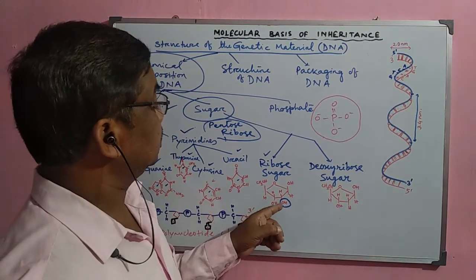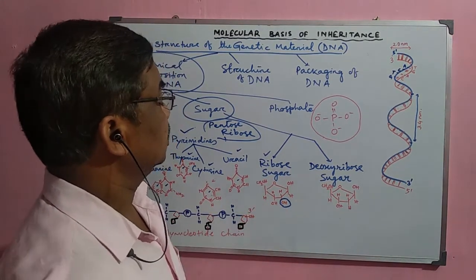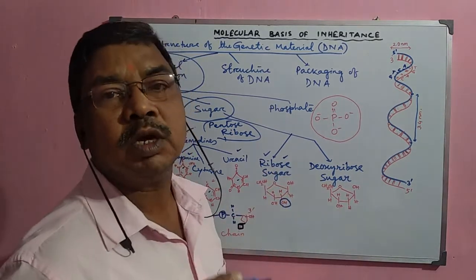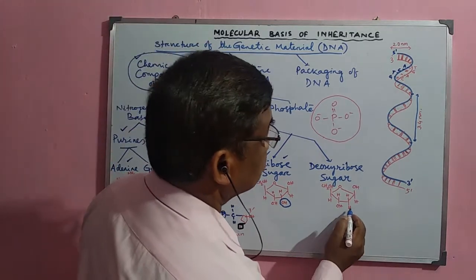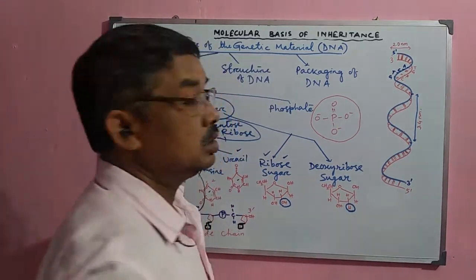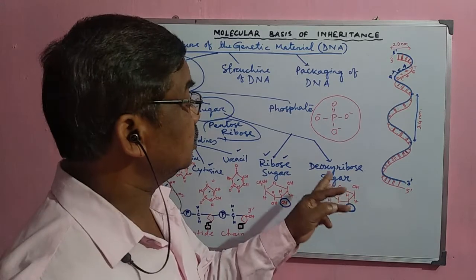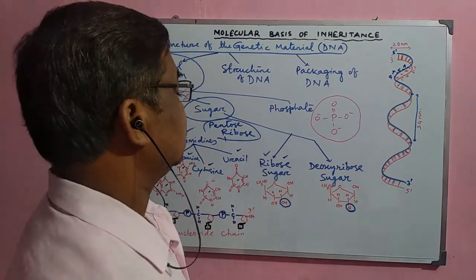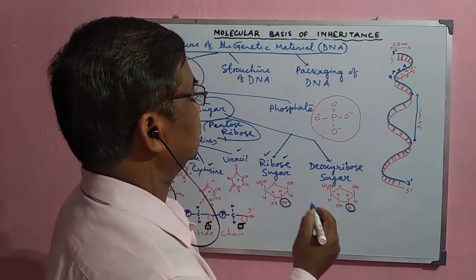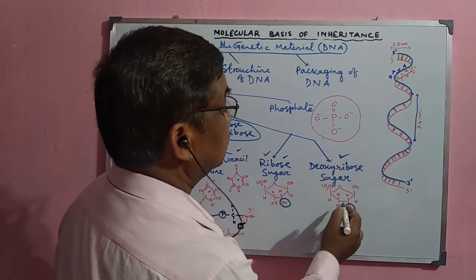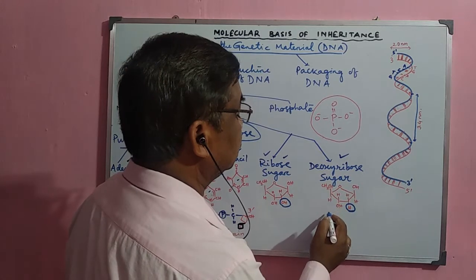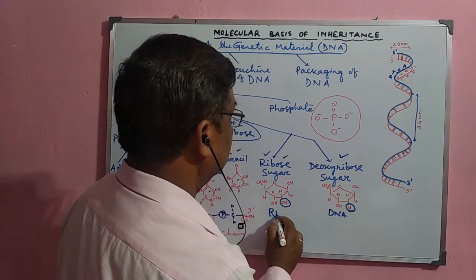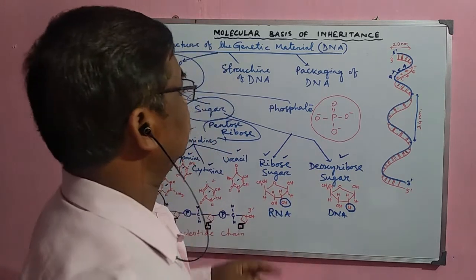So that is why one oxygen is present here, and that is why it is ribose. But in case of DNA, the sugar molecule has no O here. See, O is not here. So that is why it is called deoxyribose sugar. This deoxyribose sugar is mostly present in the DNA, but in case of RNA, ribose sugar is present.